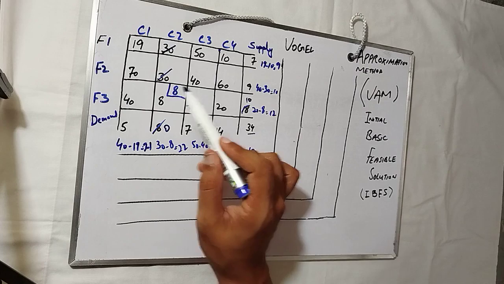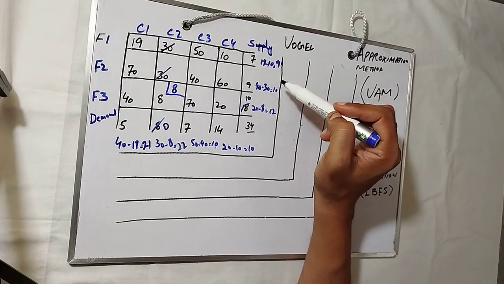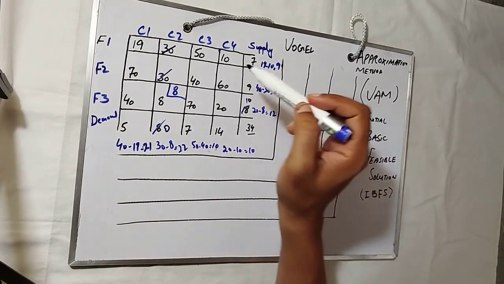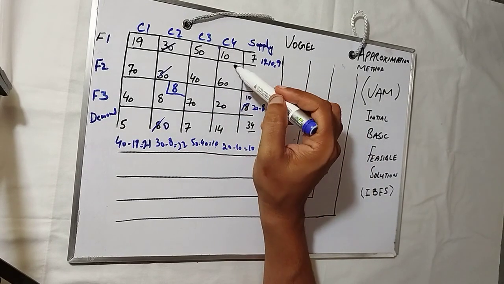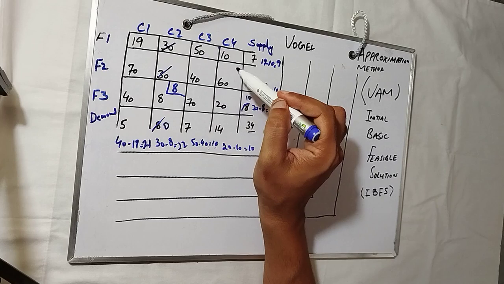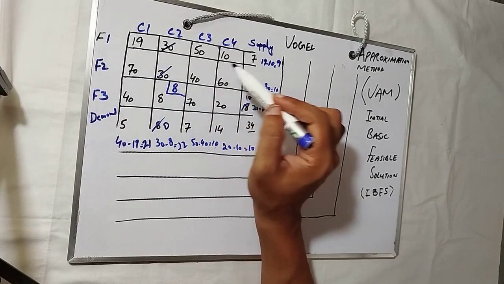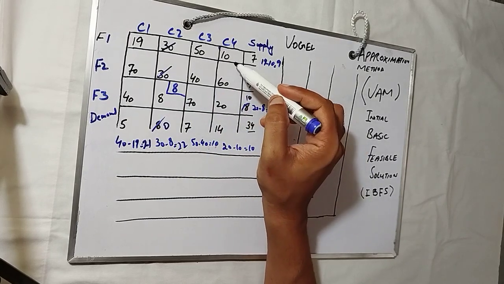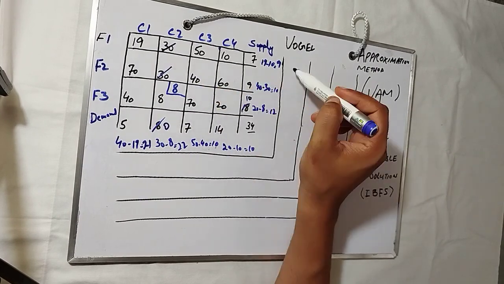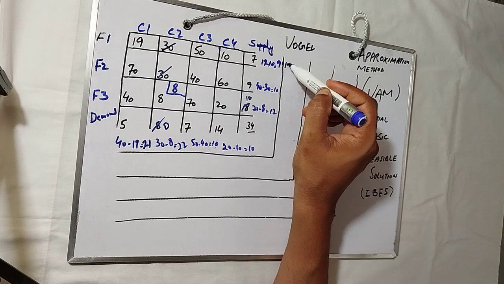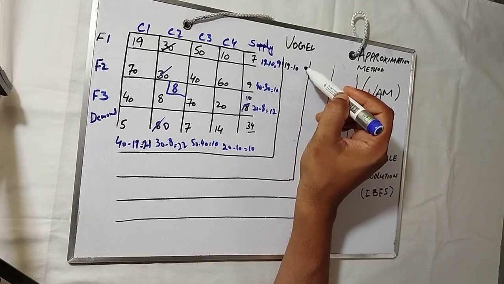Now we will do the same. In the first row we have 19, 50 and 10. Among the three, the least is 10 and the second is 19, so 19 minus 10.